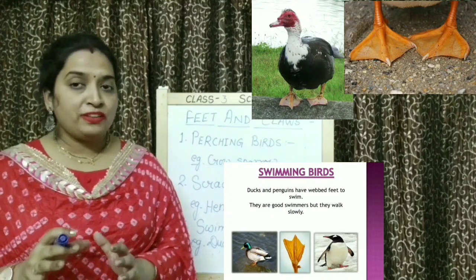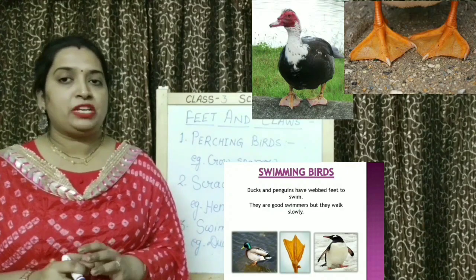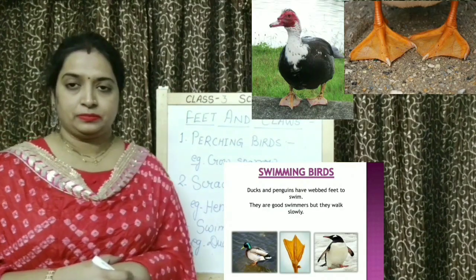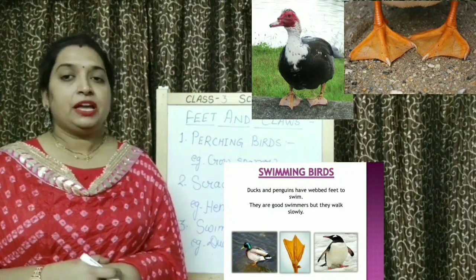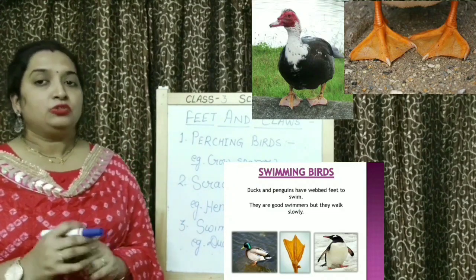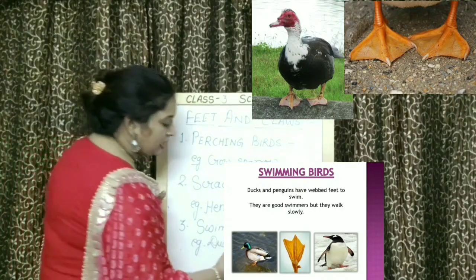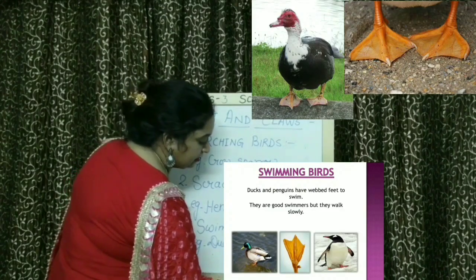There is a fold of skin which acts like a web and it is present between these birds' toes. And these webbed feet help these birds to swim in the water. Other examples are swan, geese.